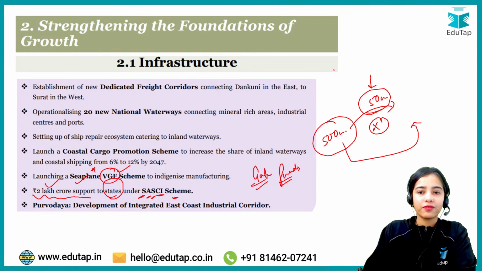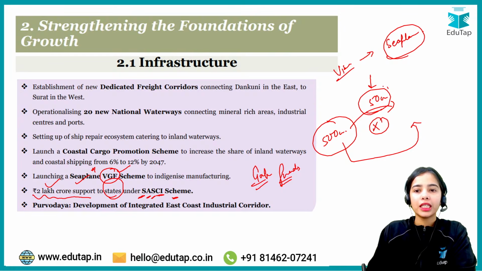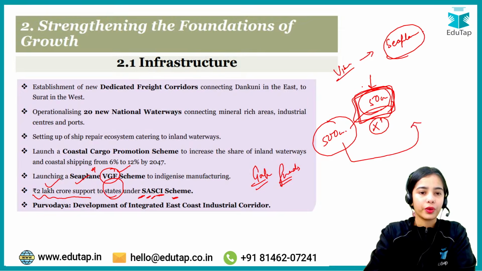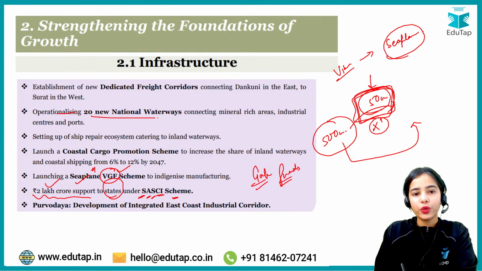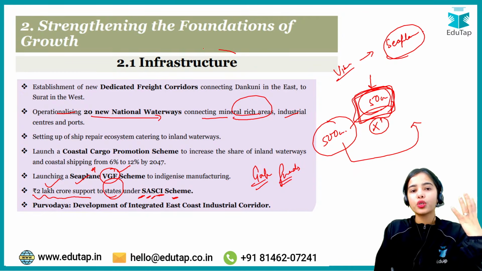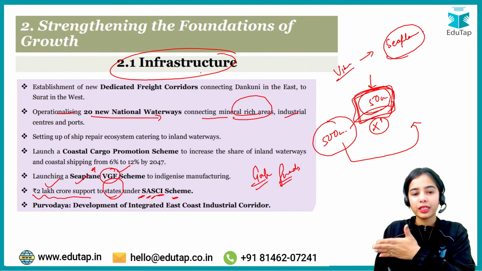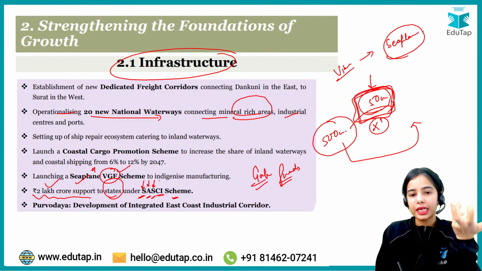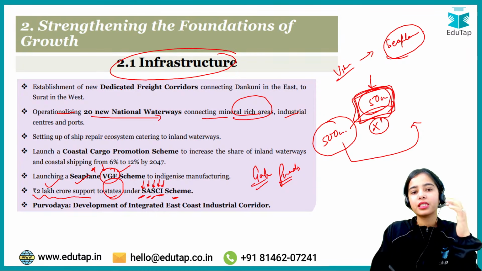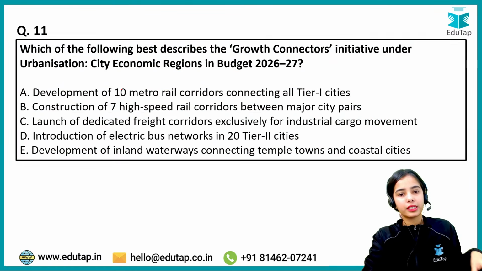So if your project is viable and you are doing the indigenous manufacturing of the seaplane, the gap that is coming in the funds, the government will provide. So that is the basic idea. Okay. So operationalizing 20 new national waterways connecting mineral rich areas, industrial centers and ports. So these are important steps that have been taken in the infrastructure segment. The special assistance for the states for the capital investment, the seaplane viability gap fund scheme, as well as 20 new national waterways. This is something that you can remember.